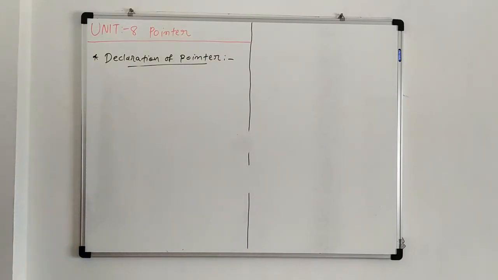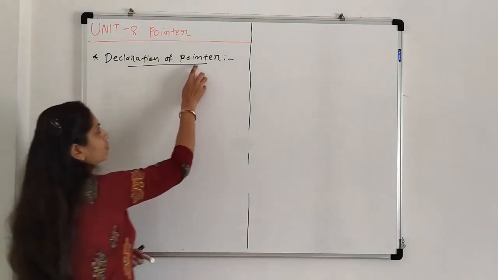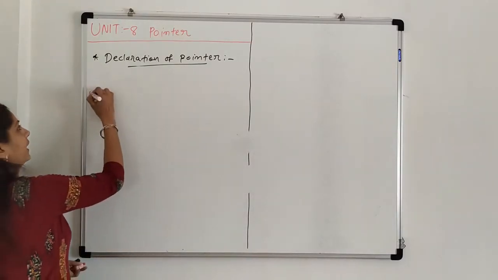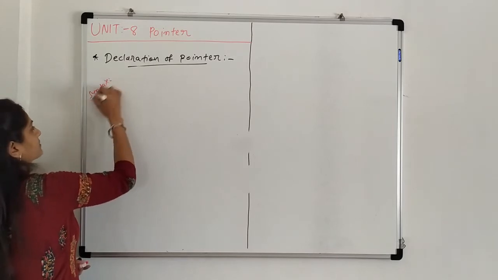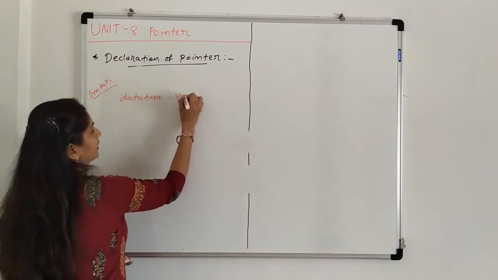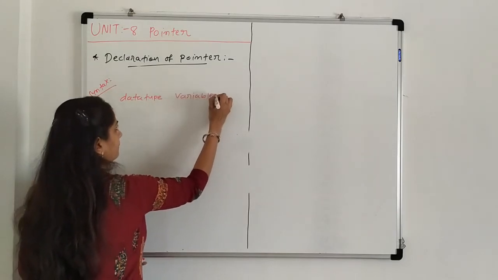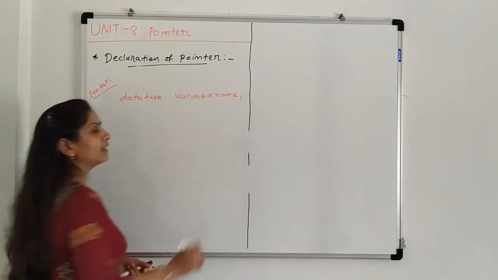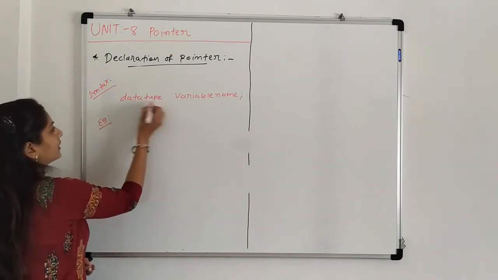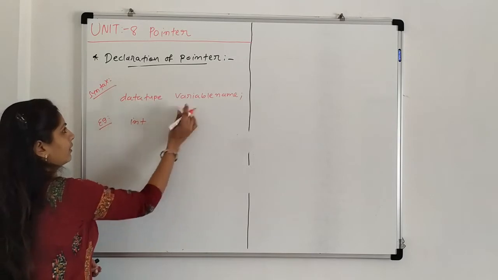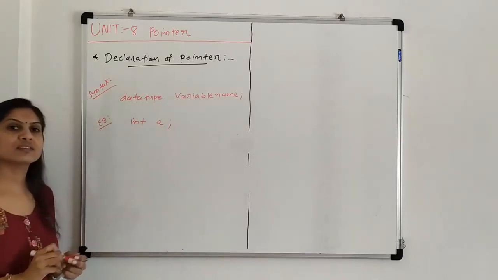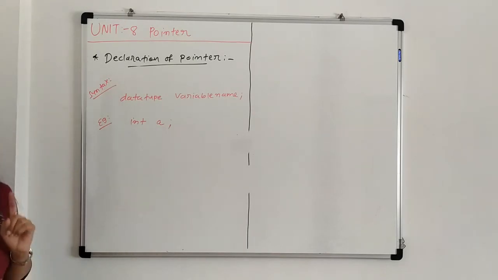A pointer is nothing but one variable. To declare any variable, we have a syntax: data type and then variable name. For example, the data type is integer, the variable is a, and then a semicolon. So this is the syntax for declaring a variable.